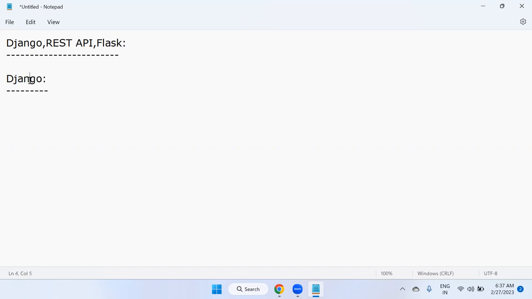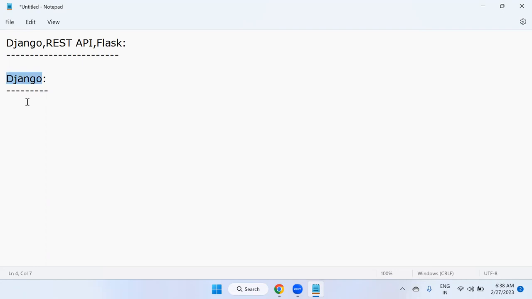What is the prerequisite subject for learning Django? It means Python. At least you must and should be aware of Python functions, Python data structures, Python classes, how to create class. Okay, why? Because in Django development, complete logic code we are going to write through Python only. All functions and classes, data structures we are going to use in Django.